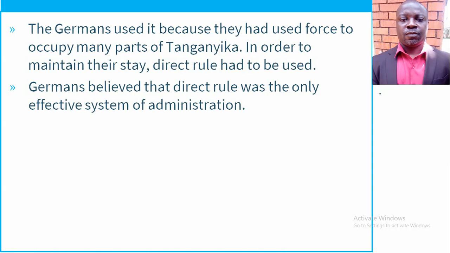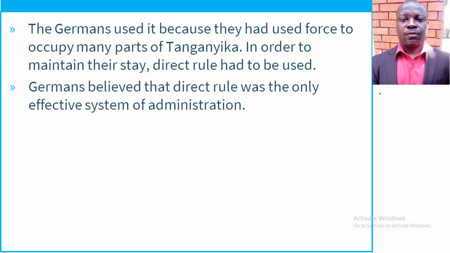Another point goes, the Germans believed that direct rule was the only effective system of administration. Yes, that's what they believed. They looked at indirect rule and to them it was not effective. Are you getting it?